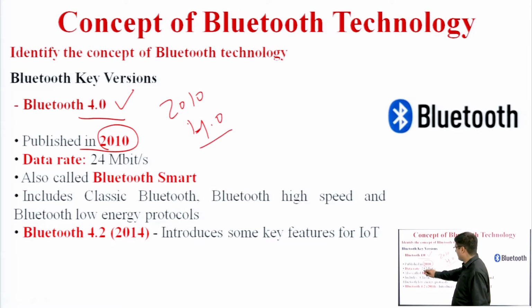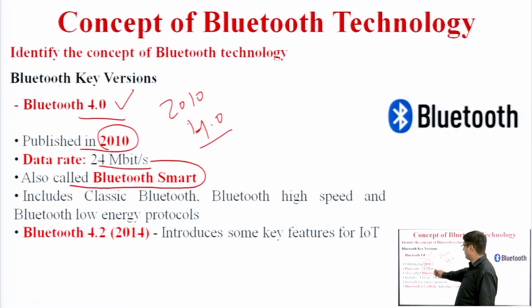It has a data rate of 24 megabits per second, as in Bluetooth 3.0 the data rate was the same, and it is also called Bluetooth Smart. What is the meaning of Bluetooth Smart? Nowadays there are a lot of smart devices. Bluetooth Smart means that we have enhanced the data rate capacity and we are providing more solutions.